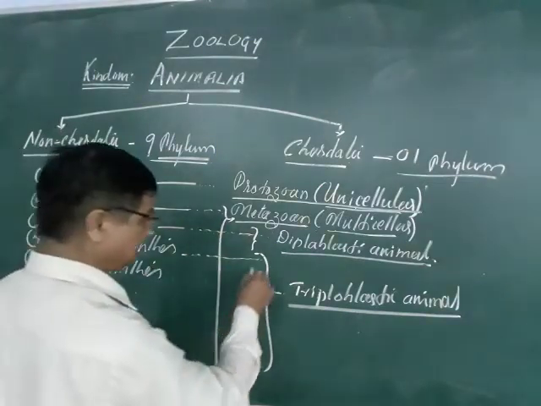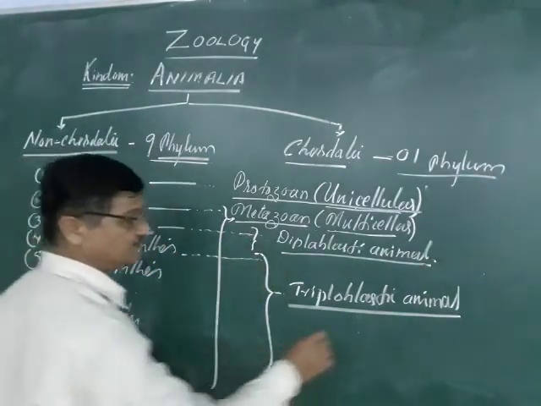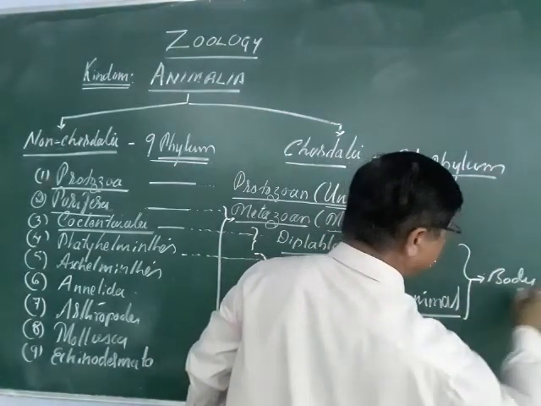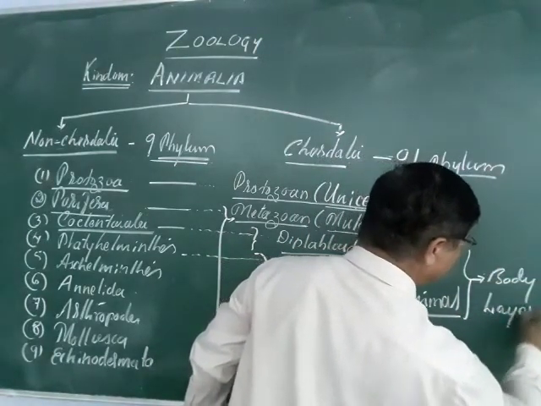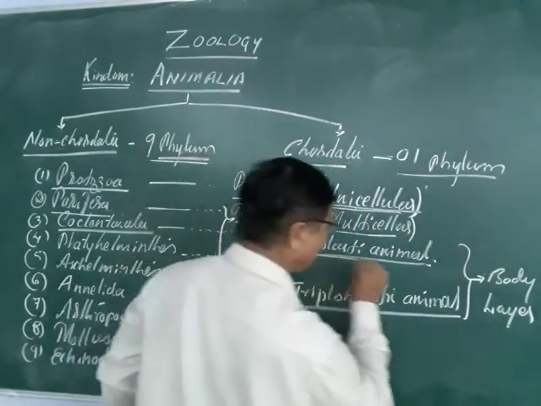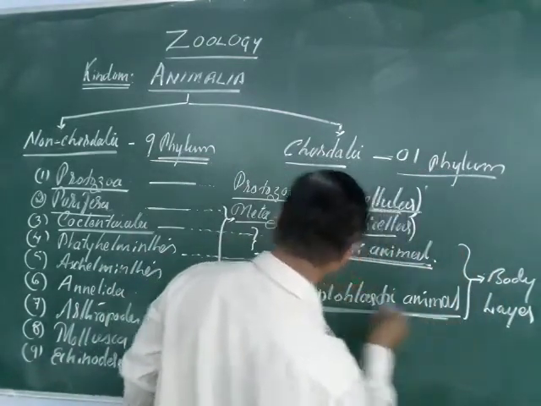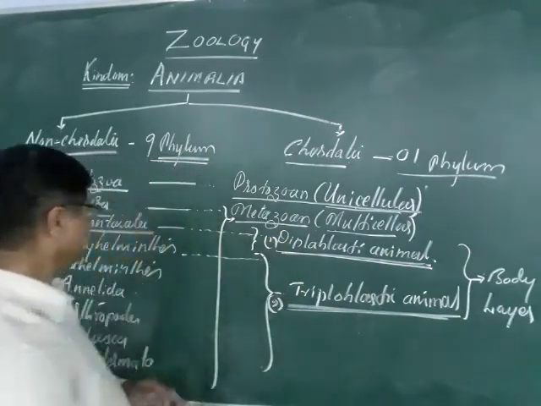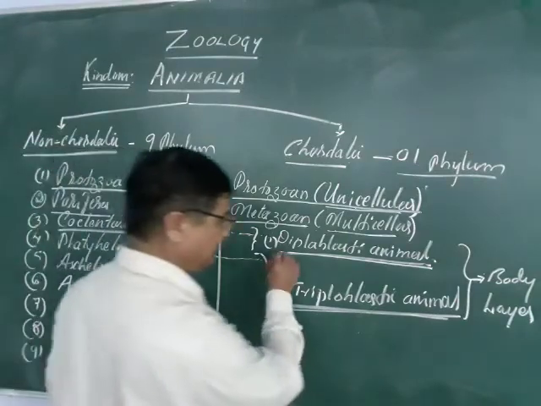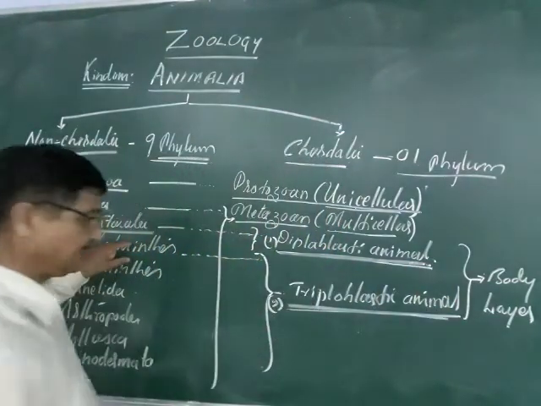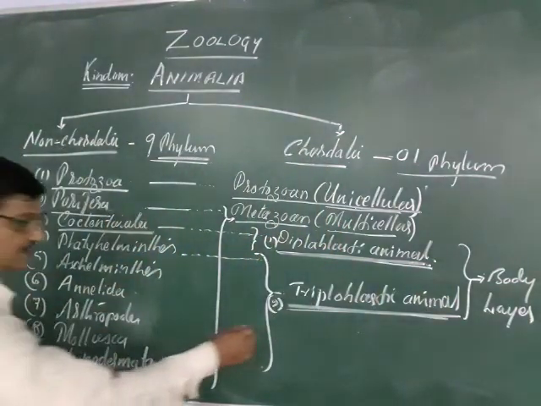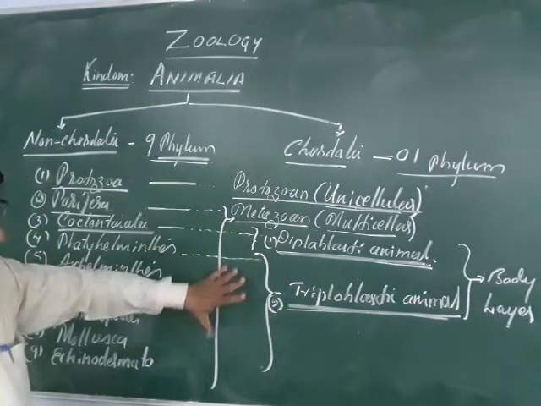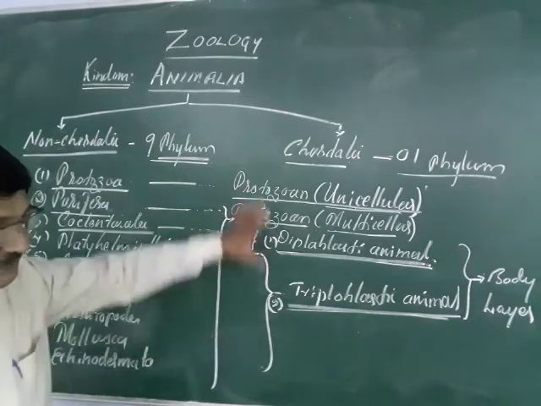Multicellular animals have again been classified into 2 types based on their body layers: diploblastic and triploblastic. Coelenterates come under the diploblastic, and Platyhelminthes onwards come under the triploblastic. So you can say these are the unicellular, multicellular, diploblastic, triploblastic, like that.